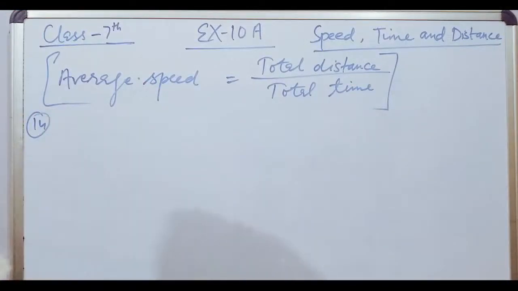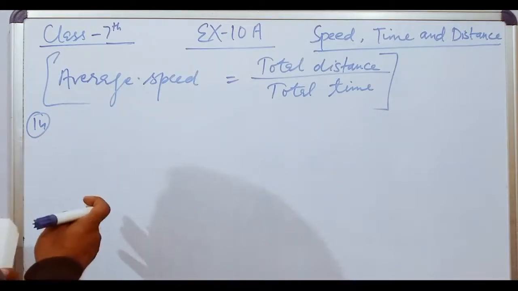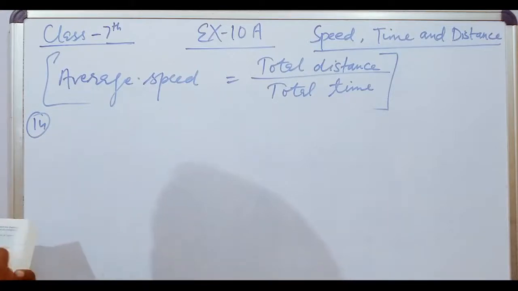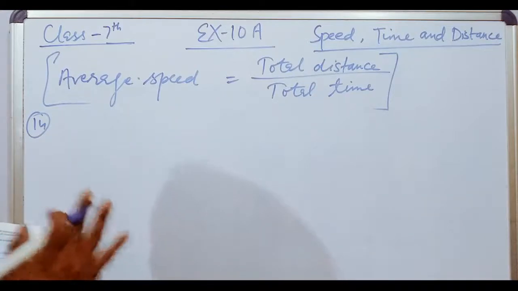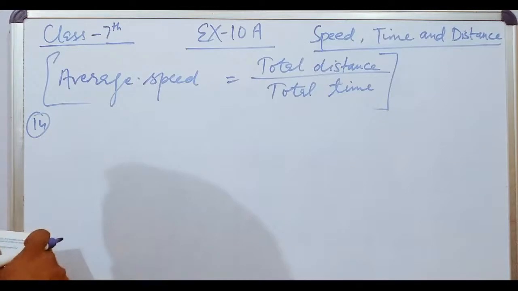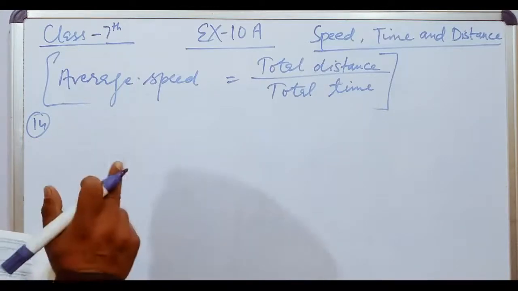Ajay walked at an average speed of 8 kilometer per hour for 45 minutes and then ran at an average speed of 12 kilometer per hour for 40 minutes. What was his average speed for the whole journey?